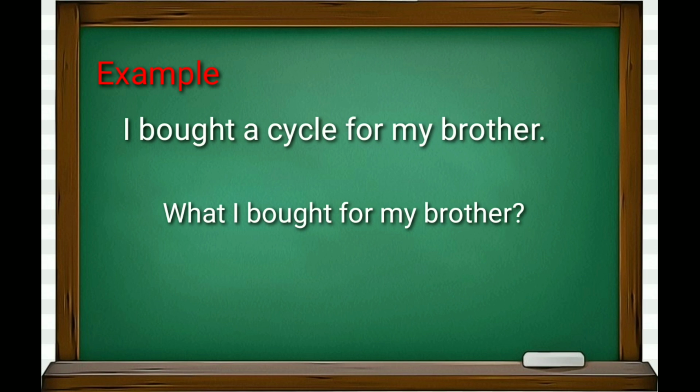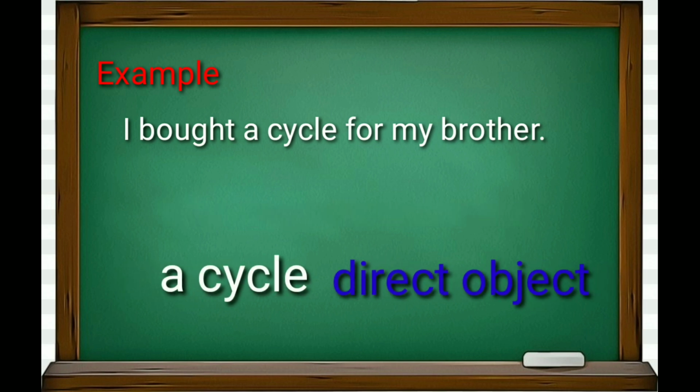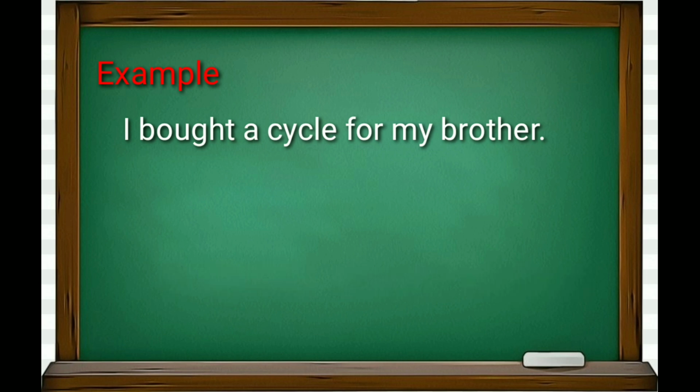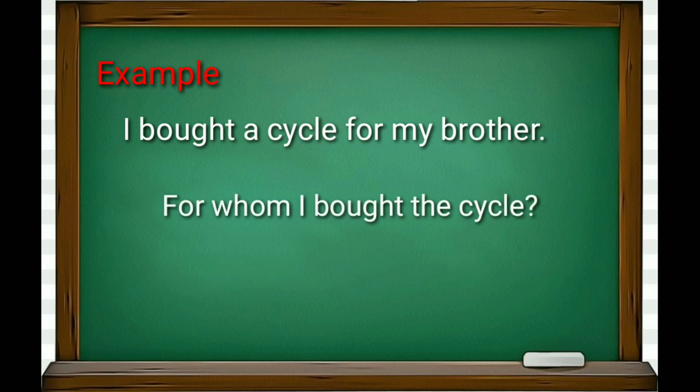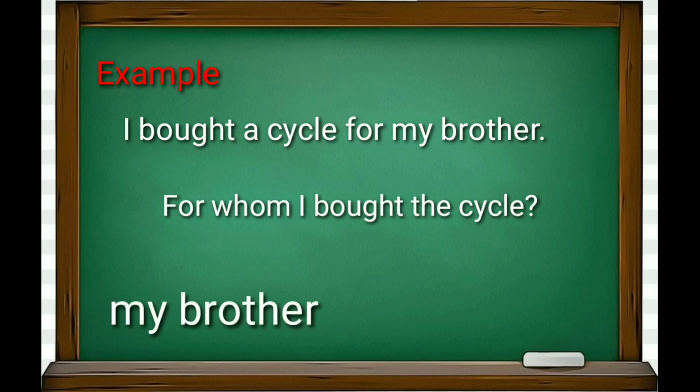Answer is a cycle. A cycle is the direct object. On the other hand, for whom did I buy the cycle? Answer, my brother. Then my brother is the indirect object.